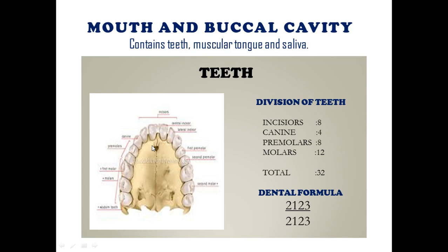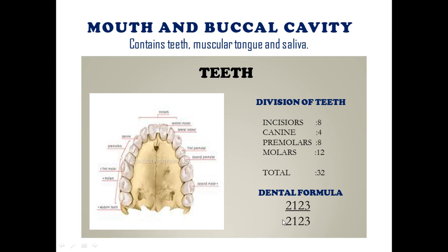A term called dental formula is used for different organisms to describe the arrangement of teeth. The dental formula is the number of incisors, canines, premolars, and molars in each jaw. We represent first incisors, then canines, premolars, and molars. Above the line is the upper jaw arrangement and below the line is the lower jaw arrangement.